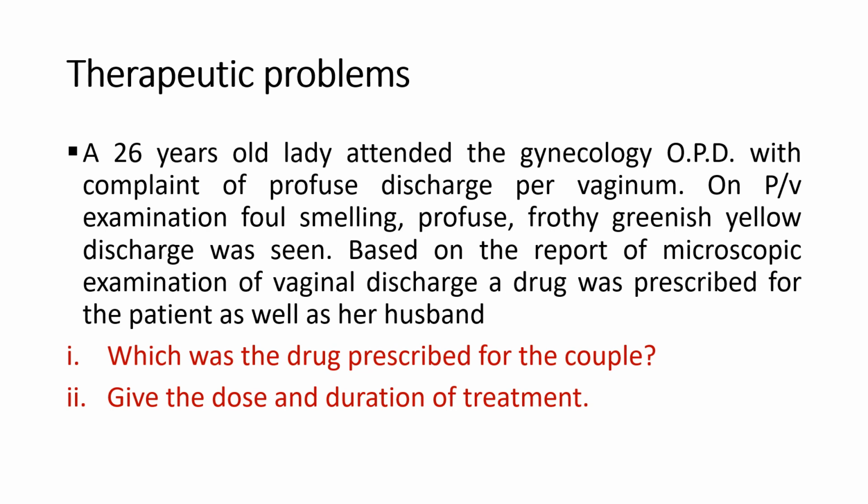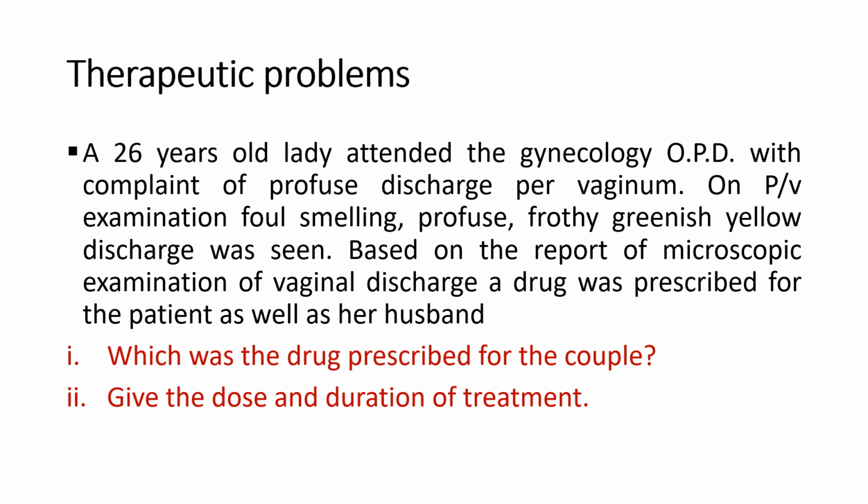Here, a 26-year-old lady complains of profuse discharge from vagina. She went to the gynecological OPD. After PV examination, foul smelling, profuse, frothy greenish yellow discharge was seen. After microscopic examination of vaginal discharge, the couple was prescribed a drug. Now the question is, which was the drug prescribed for the couple? Here foul smelling, profuse, frothy greenish yellow discharge are the symptoms of trichomoniasis.